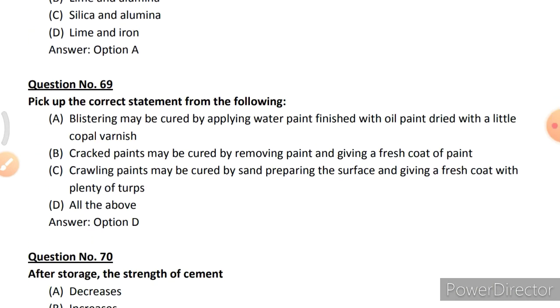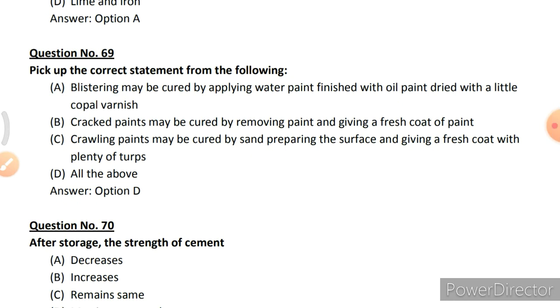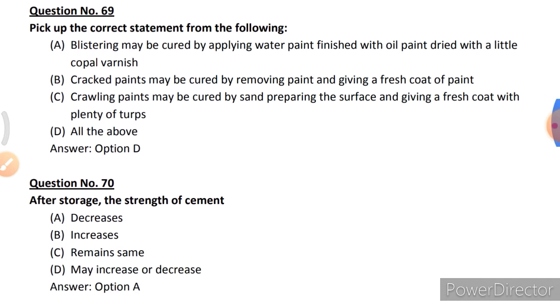Pick up the correct statement from the following. Blistering may be cured by applying water paint, finish with oil paint, dried with a little copal varnish. Cracked paints may be cured by removing paints and giving a fresh coat of paint. Crawling paints may be cured by sand preparing the surface and giving a fresh coat with plenty of tubs. All the above. So option D, all the above.